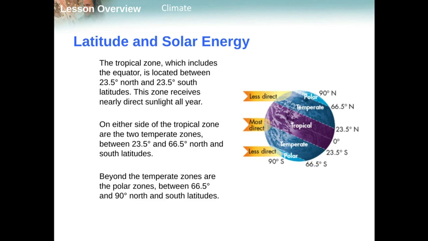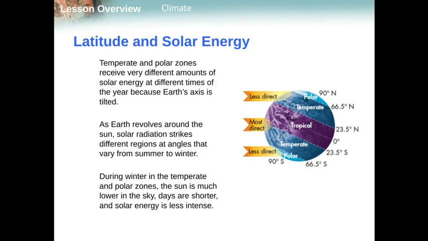hours of daylight. Okay, so these tropical zones are found between the equator and 23.5 degrees north and south latitude. The temperate zones are found between 23.5 and 66.5. You may sometimes see the temperate zones called the subtropical zones, and then the polar regions are found 66.5 degrees north and south to 90 degrees north and south.